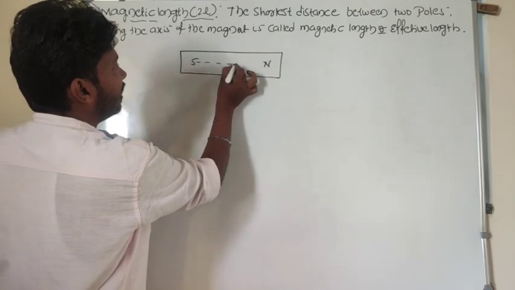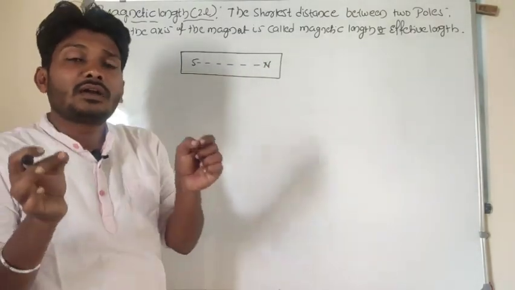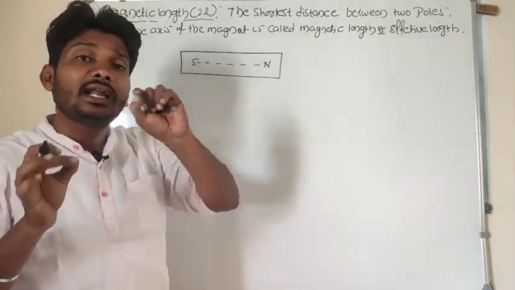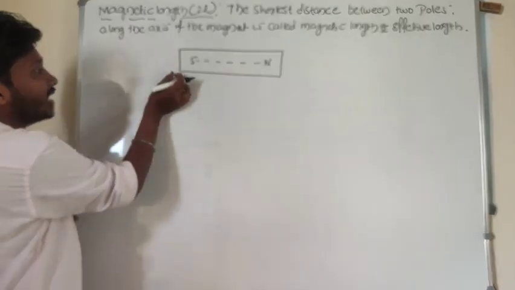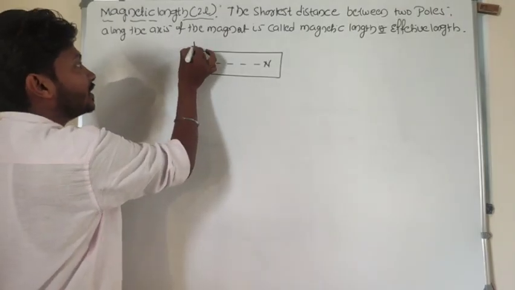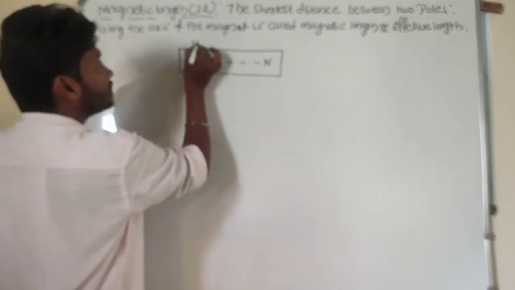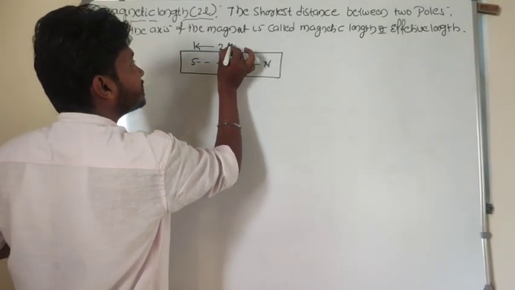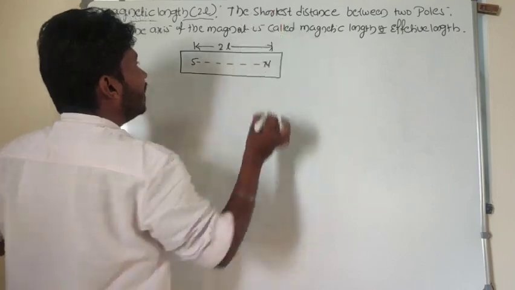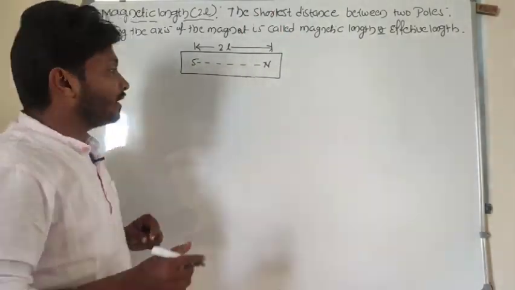The poles are not present exactly at the ends, so there must be some gap here. So the shortest distance between the two poles, we can consider as magnetic length or effective length.